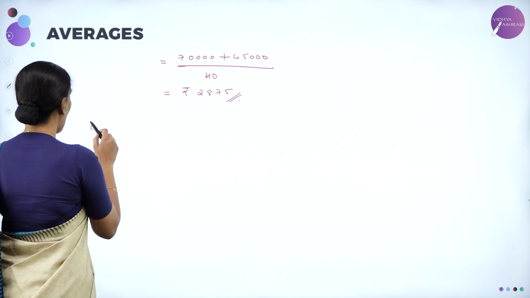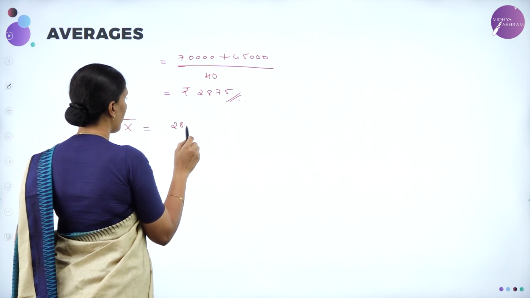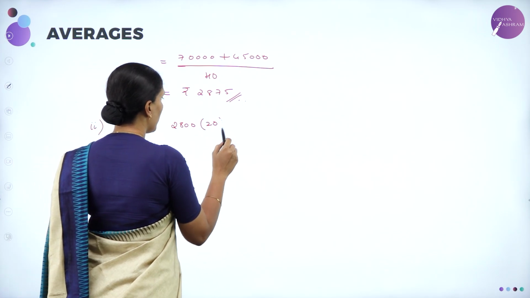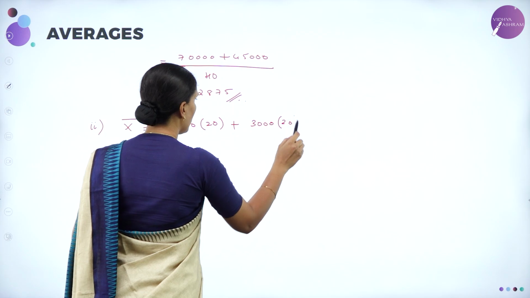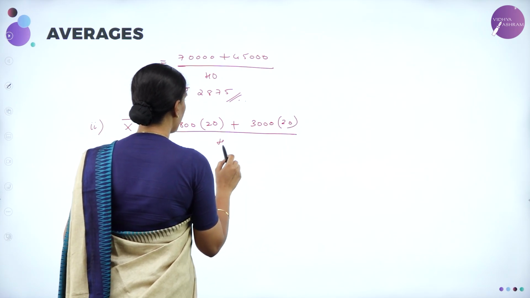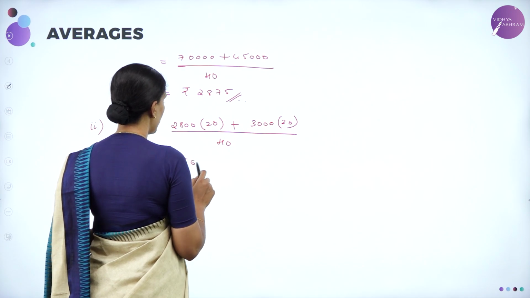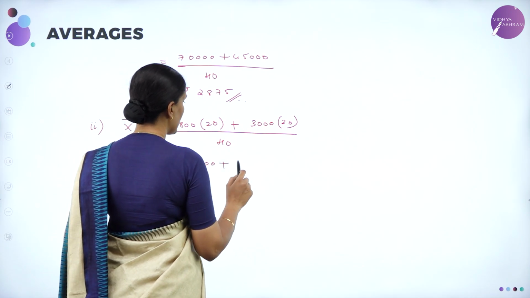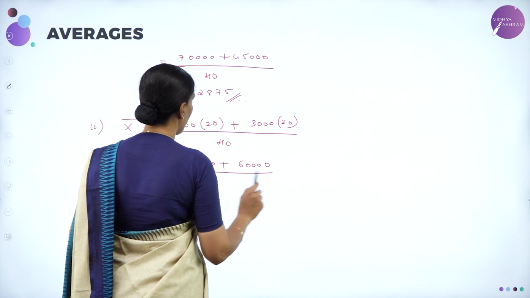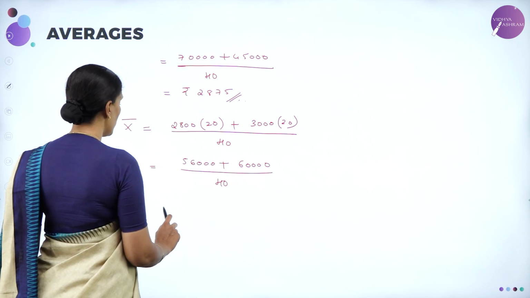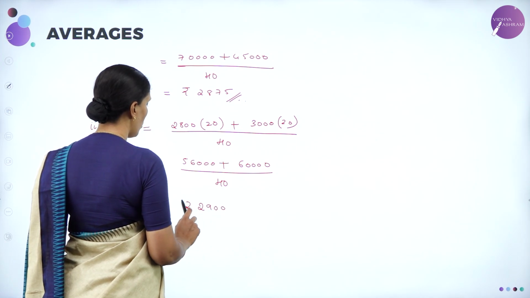So then the average X bar becomes 2800 into 20 plus 3000 into 20 whole divided by 40, which is equal to 56,000 plus 60,000 whole divided by 40. So this will give you an average of 2,900 in terms of rupees.